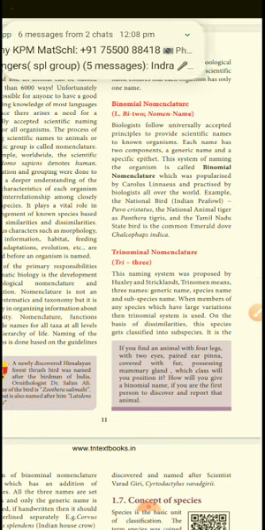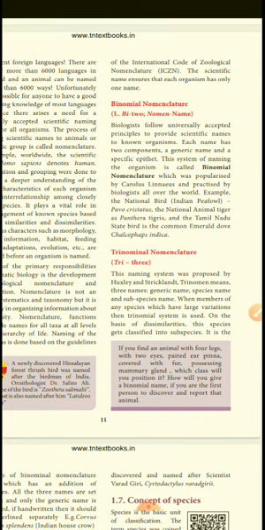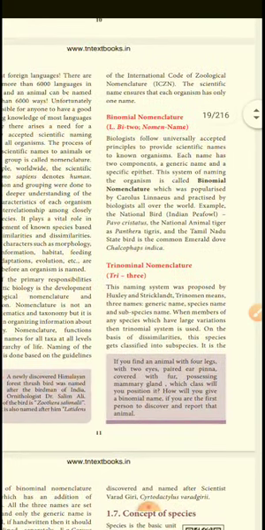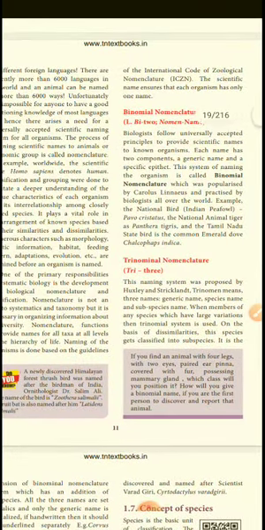Binomial nomenclature: bi means two, nomen means name. Biologists follow universally accepted principles to provide a name. We cannot simply give a name when we see a new animal; we must follow the principles, conditions and characters. This system of naming organisms is called binomial nomenclature. This is an important question: who popularized it? Carl Linnaeus. Biologists all over the world practice it.